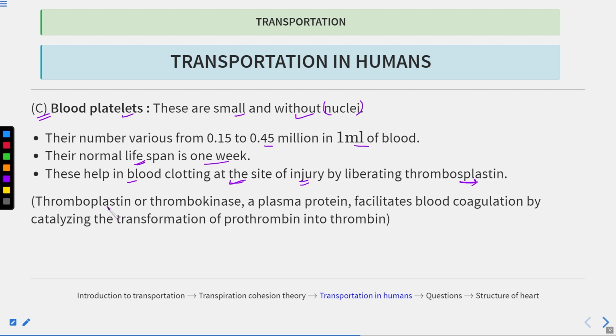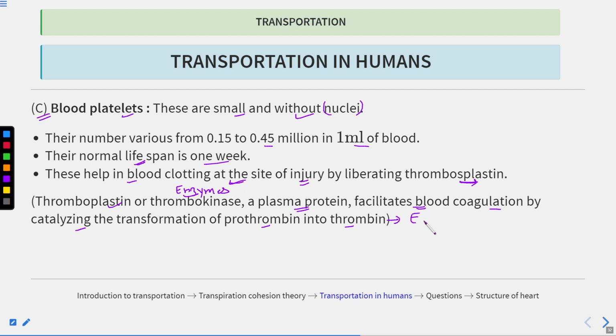What is thromboplastin? Thromboplastin is also known as thrombokinase. It is an enzyme, or you can say a plasma protein, that facilitates blood coagulation by catalyzing the transformation of prothrombin to thrombin. So what is thrombin?